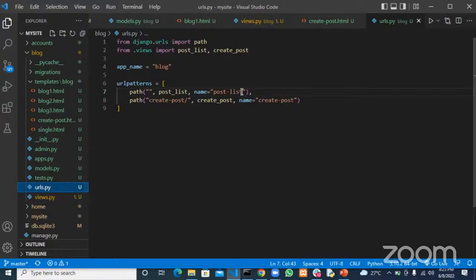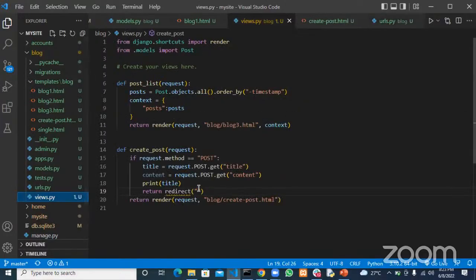So now we want to grab this. It's called post_list. That's how that URL is called. So you go to views and redirect to blog post_list, after that is done. And for redirect, we have to import redirect, which is found in the same place where render is found.